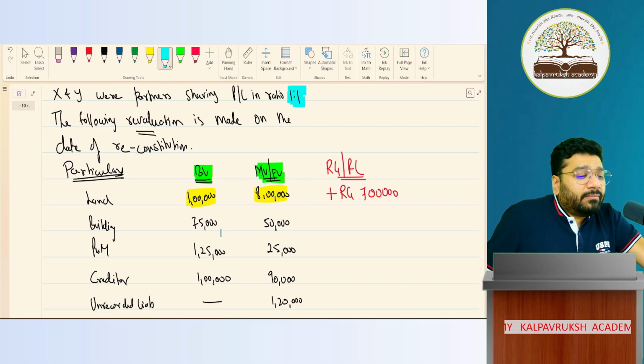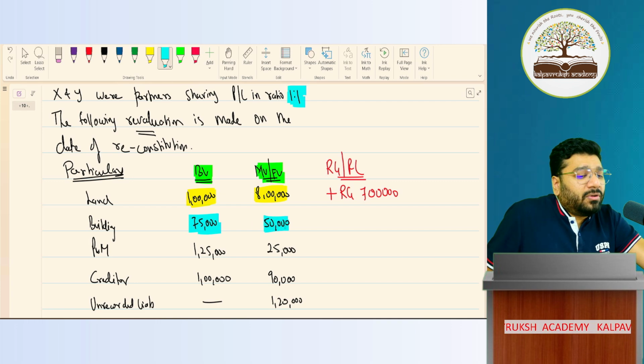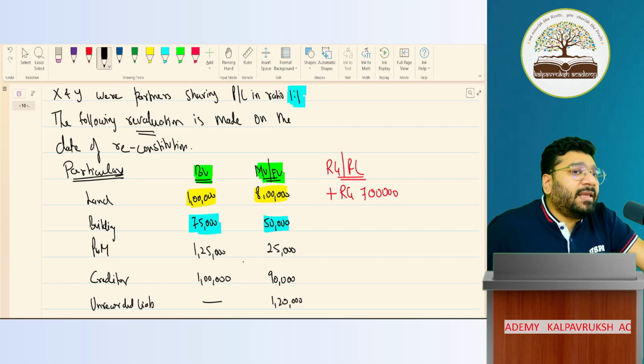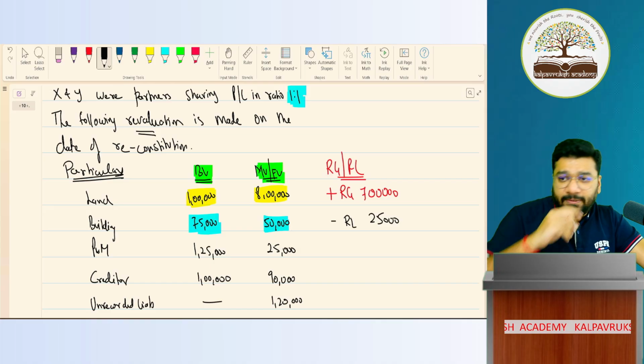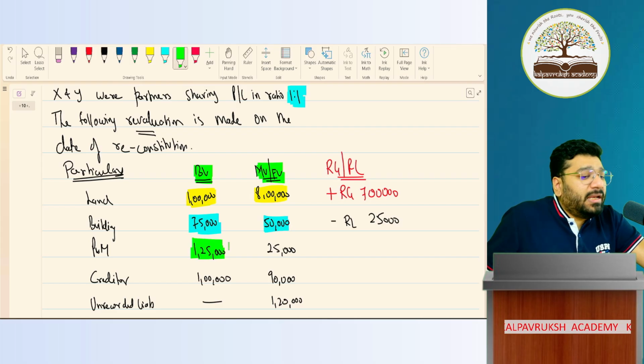The value of the building in your books is 75,000. If I go and sell this in the market, how much will I get? Only 50,000. So if you sell it, will you sell at profit or loss? Loss. So revaluation also is a loss. How much is my revaluation loss? 25,000 is the revaluation loss. Plant and machinery in your books is worth 125. But if you actually go and sell in the market, how much are you getting? Only 25. So how much is your loss? Revaluation loss, 1 lakh rupees. Okay?